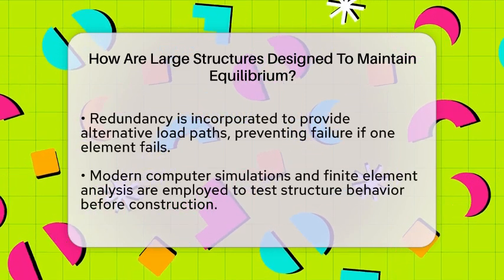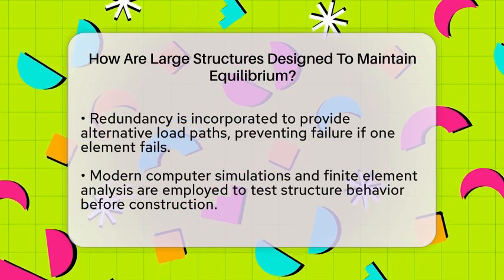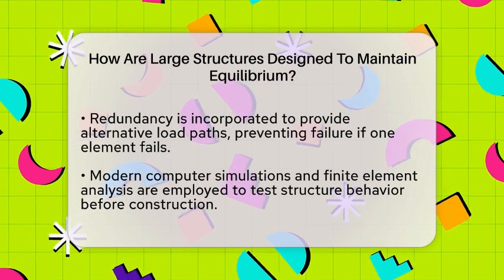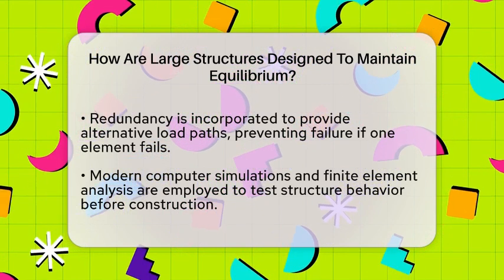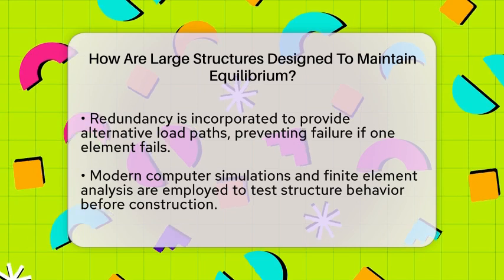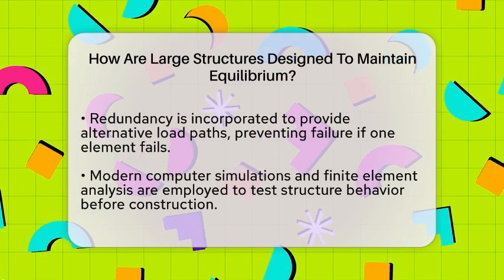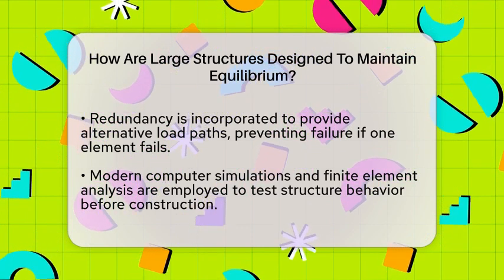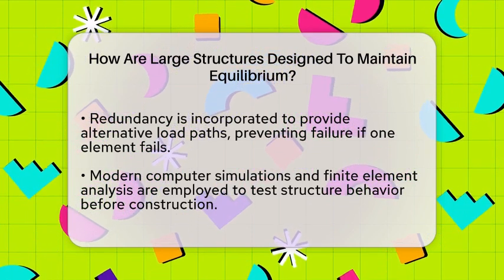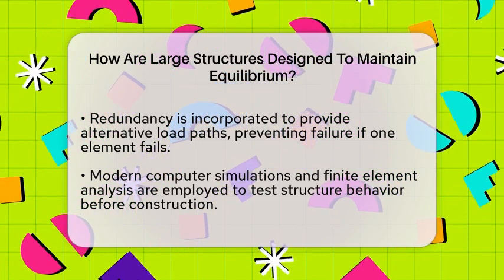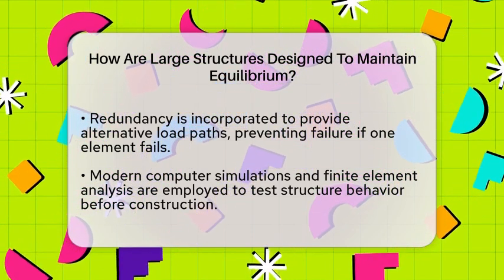Material choice is also vital. Concrete, for example, is very strong in compression but weak in tension, so it's often reinforced with steel bars. Steel can handle both tension and compression and is more flexible, making it ideal for many parts of large structures. Wood is lightweight but sensitive to moisture and has different strength properties. Engineers select materials based on how they respond to forces to prevent deformation or failure.